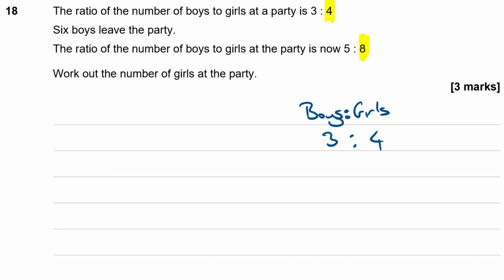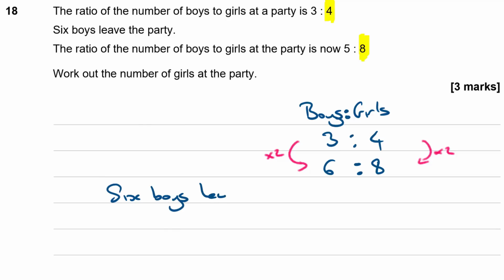So in order to compare the two more easily, I can scale up this ratio by a factor of 2 and rewrite it as 6 parts to 8 parts. Okay, so we're told that 6 boys leave the party. And then we've got a new ratio of boys to girls of 5 to 8.